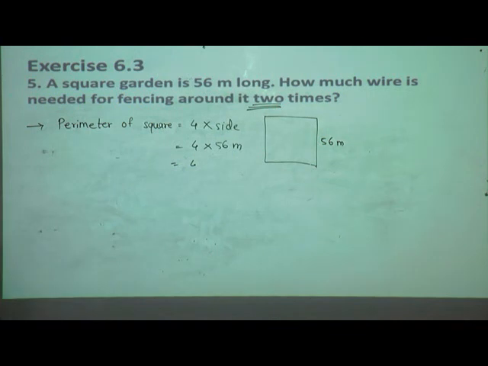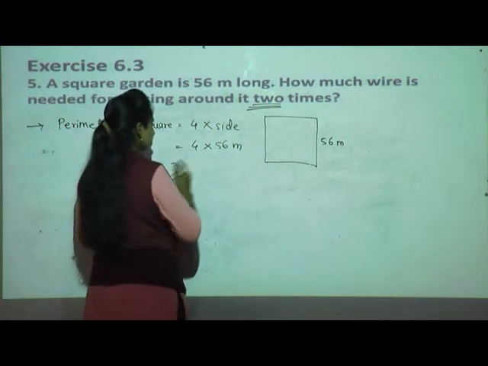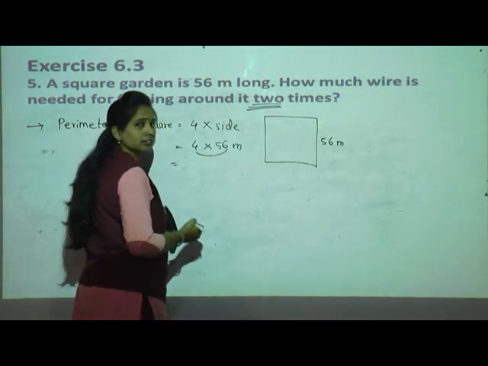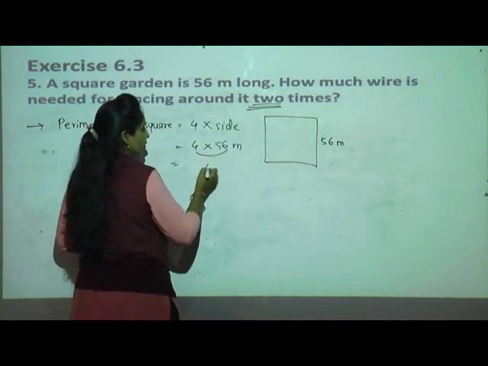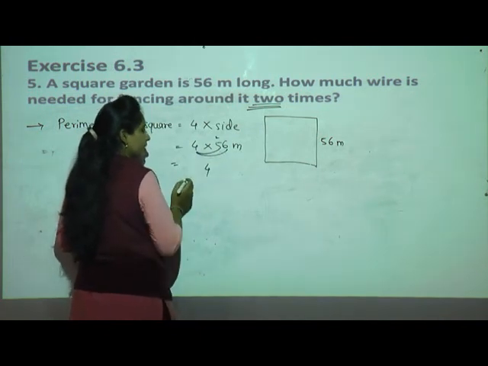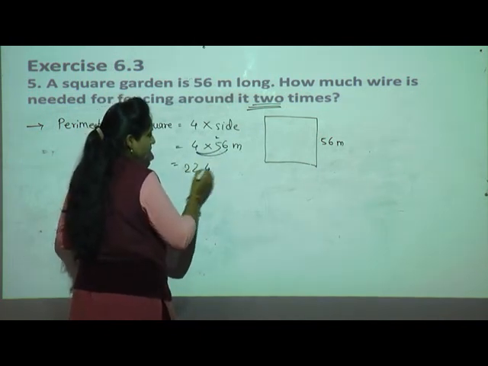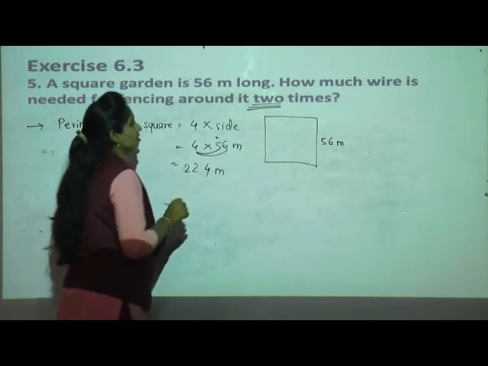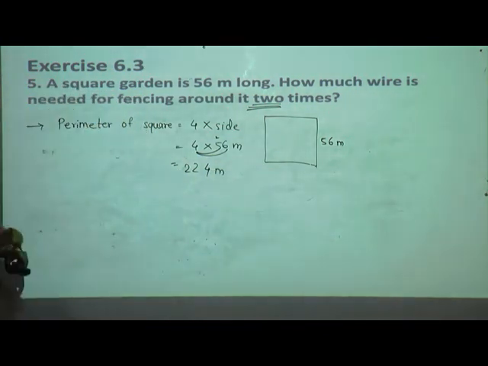Do the multiplication. 4 sixes are 24. So 4 here, 2 carries. 4 fives are 20, 20 plus 2, 22. 224 meter. This is the perimeter of the square.